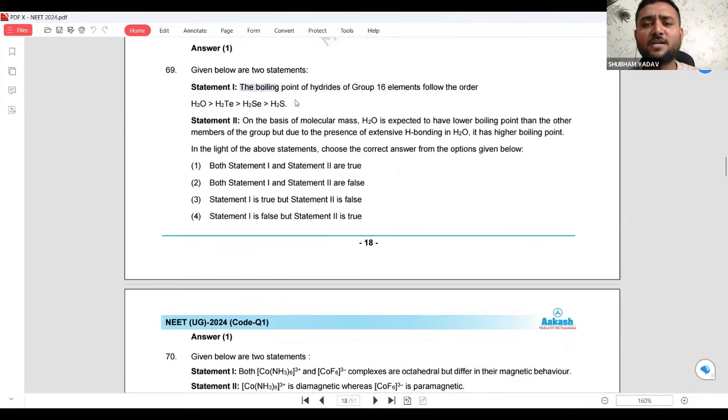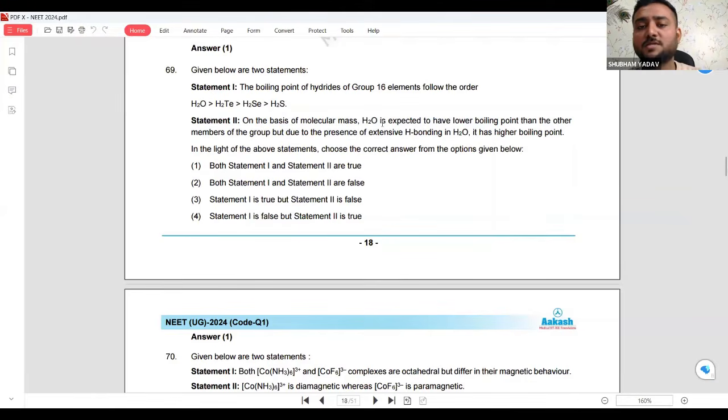The boiling point of hydrides of group 16 elements follows the order: H2O, H2Te, H2Se, and H2S. See, this is right, but I'll tell you why this is right.